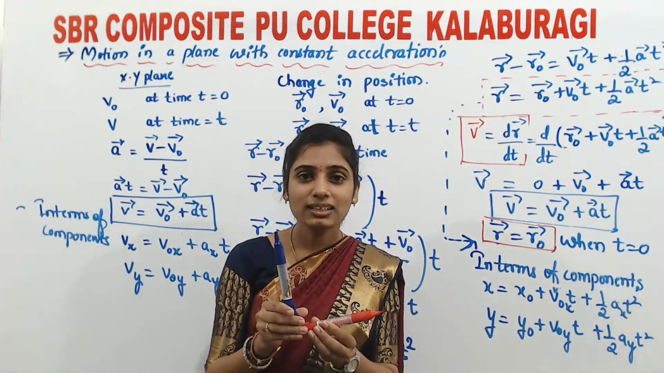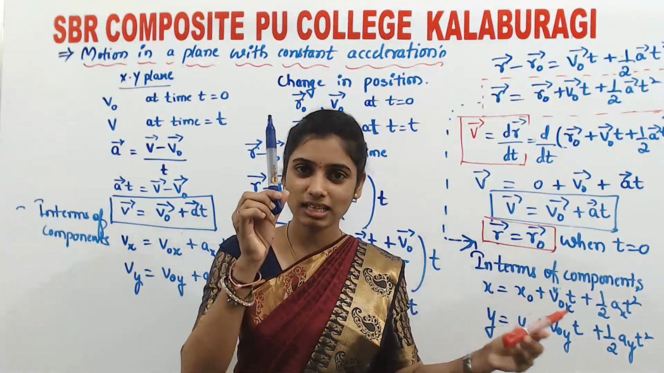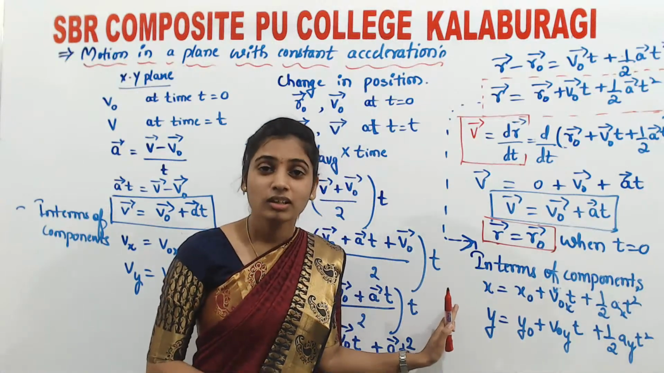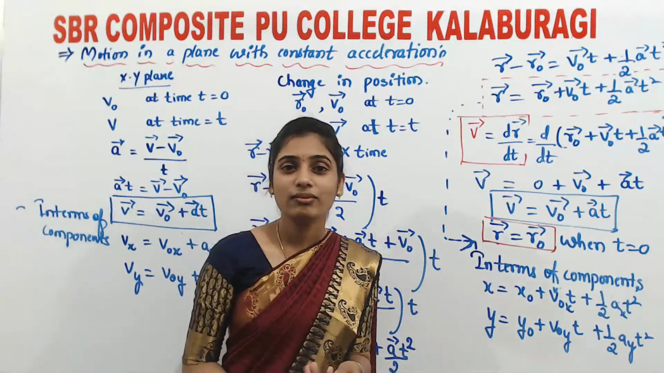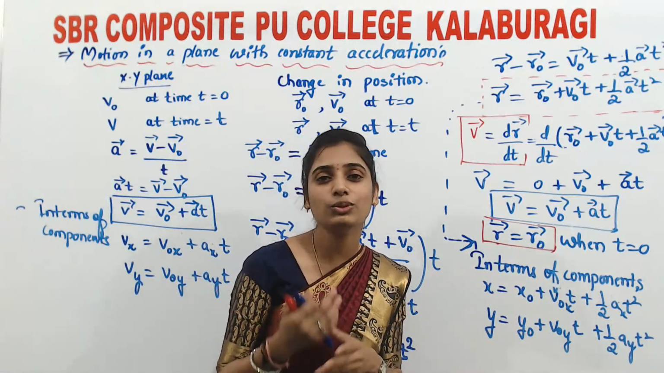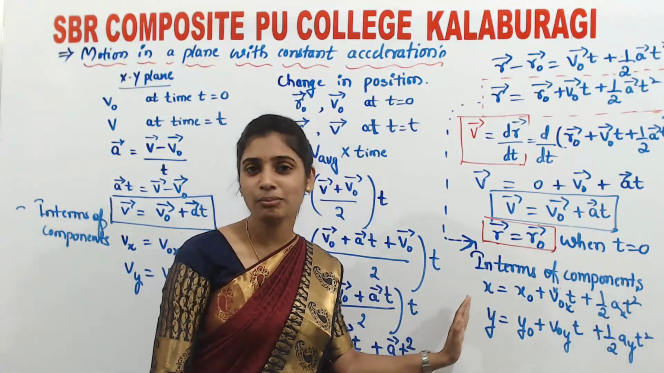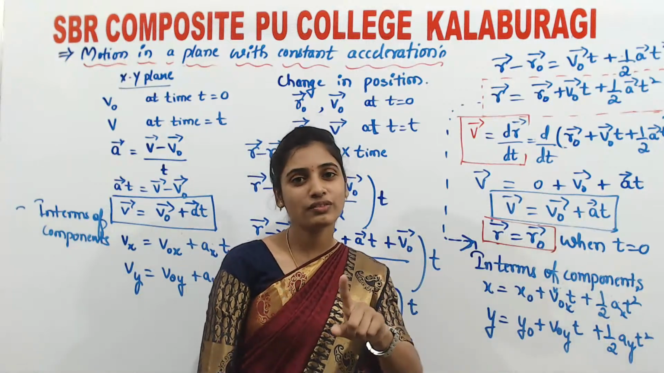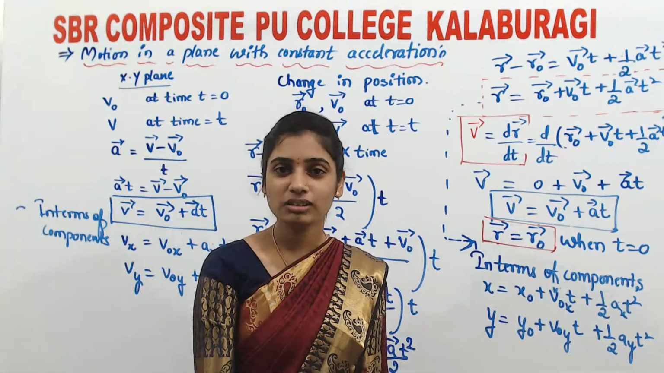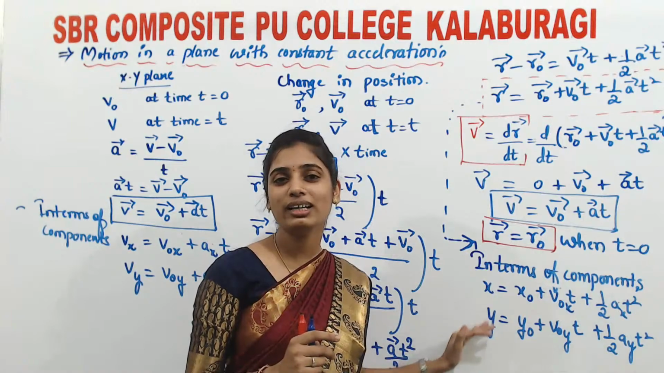can be studied by using two one-dimensional equations simultaneously. This is an important result we have got. By using one-dimensional equations, we can study the motion of a body in two dimensions. So we have to use these two one-dimensional equations simultaneously if we want to study the motion of a body in 2D. The same thing we are going to apply in our next concept.